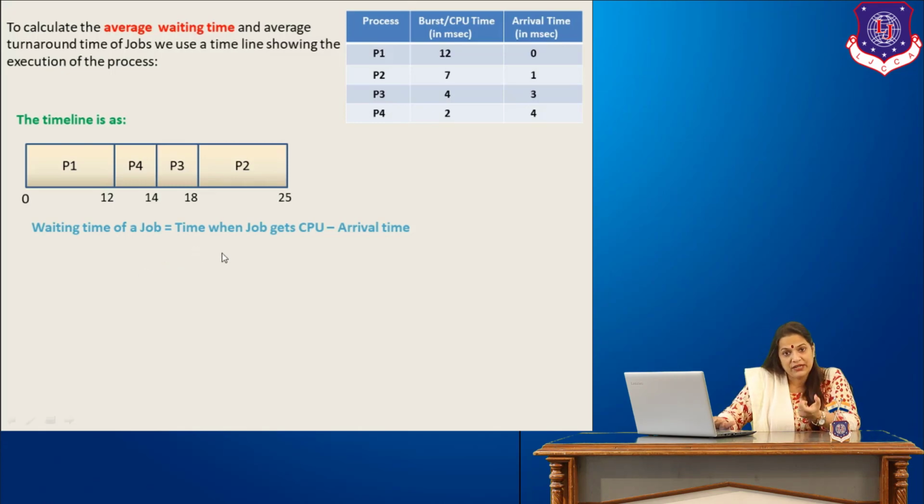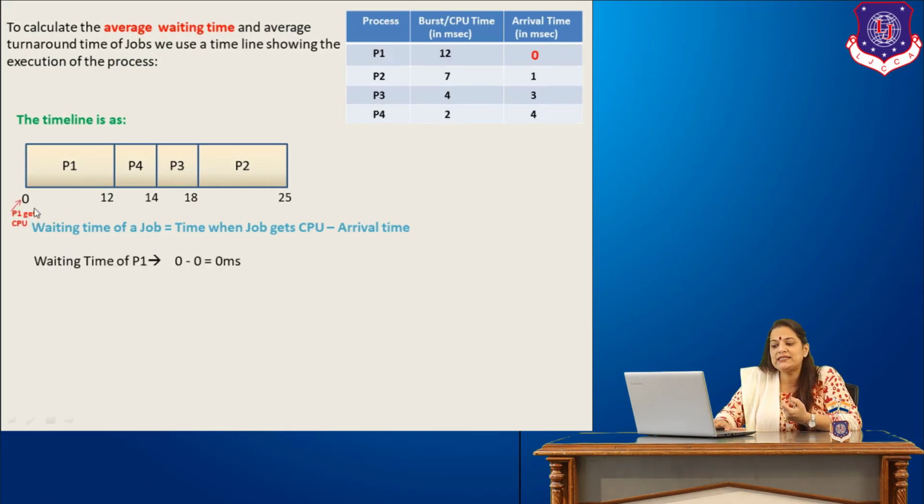And when we calculate the waiting time, it is basically the time when a job gets the CPU minus the arrival time. Here we have the arrival times given, so we'll be using these timings in the calculations. So waiting time of a job is the time when the job gets the CPU minus the arrival time, and we'll calculate the waiting time of each job. First with P1. P1 gets the CPU at time 0, and the arrival time of P1 is 0. I have marked these two in red. So waiting time of P1 becomes 0 minus 0, that is 0 milliseconds.